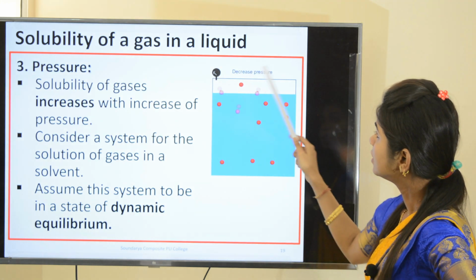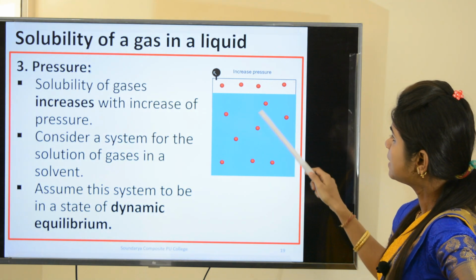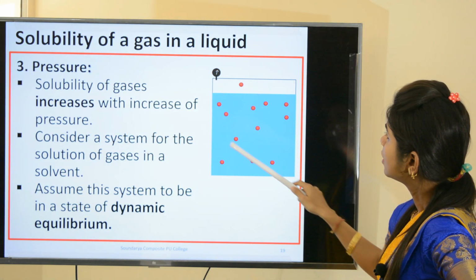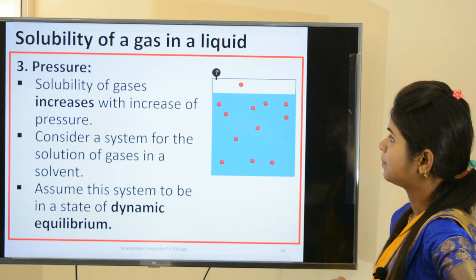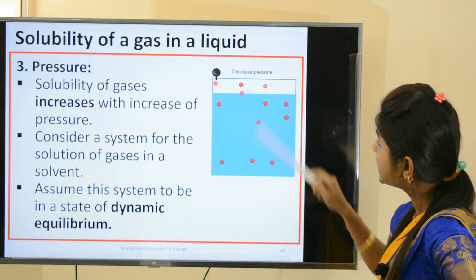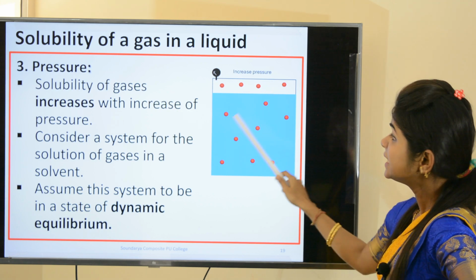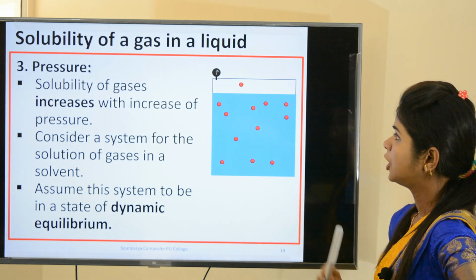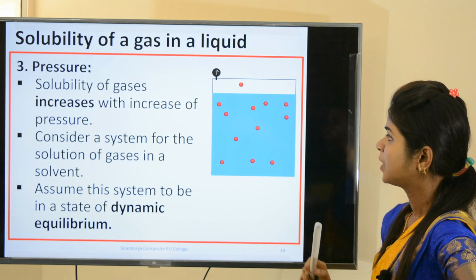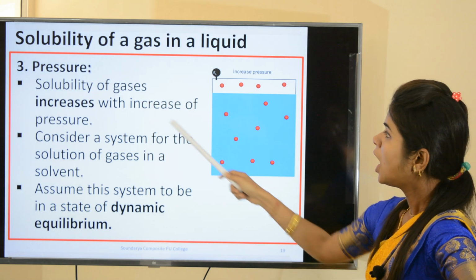You look at here. If you increase the pressure, more molecules are soluble. If you decrease the pressure, less molecules are soluble. You can make out from this picture, right? So we'll see how this happens.